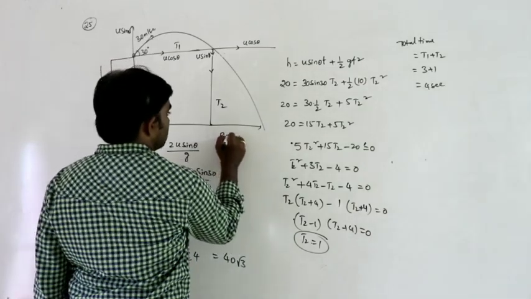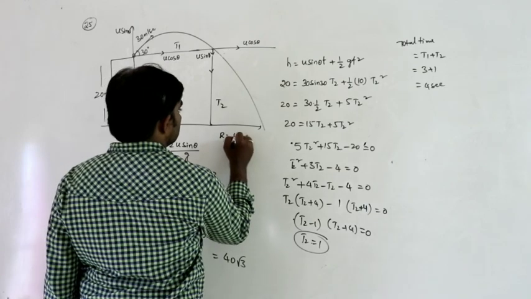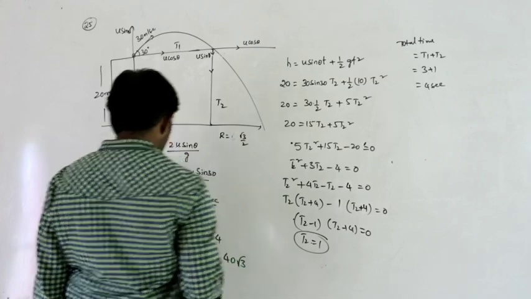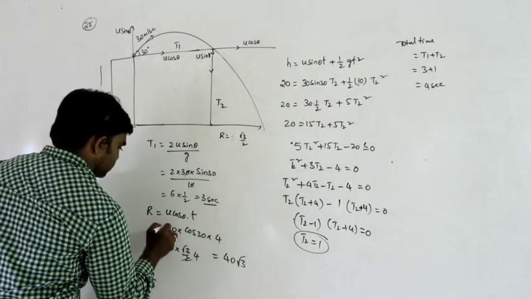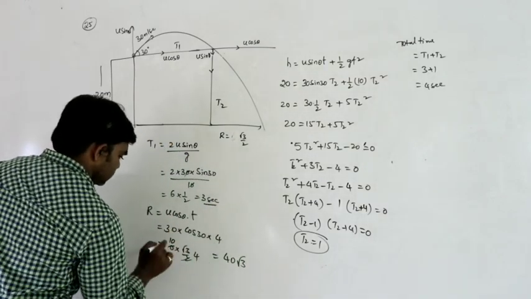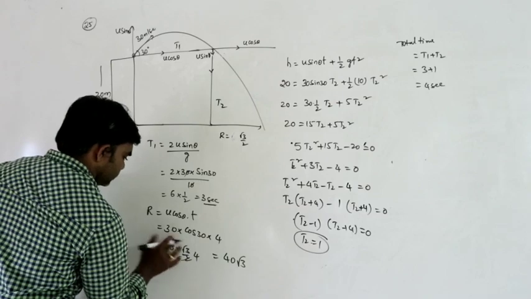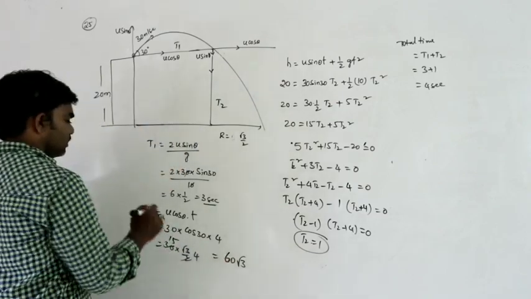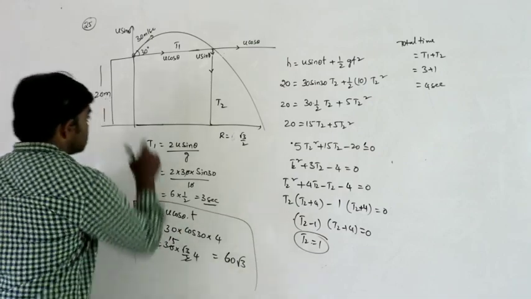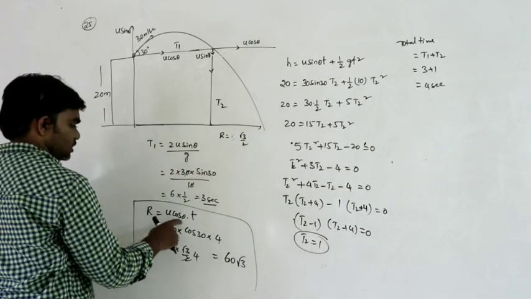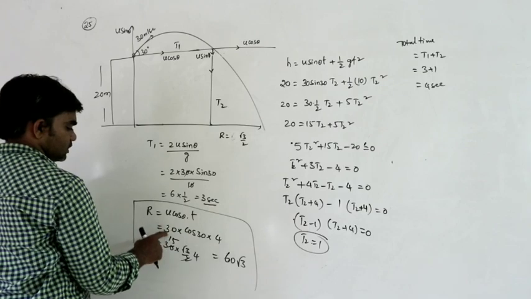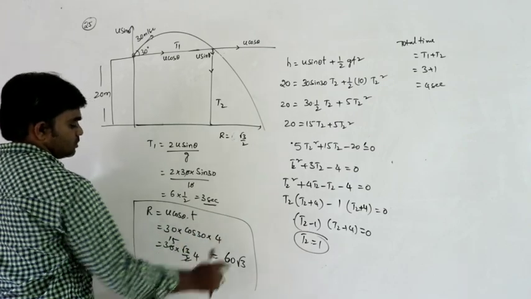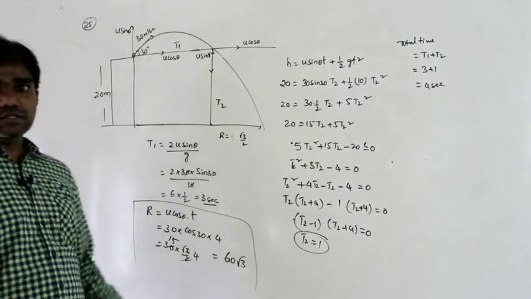Range R is equal to u cos theta, u root 3 by 2 into, sorry, velocity of projection is 30, not 20. So 30, so 15, 60, correct only it is. Total horizontal distance is u cos theta into t. U is 30, cos 30, into total time of flight, which is 4 seconds. So that is 60 root 3. That is the situation.